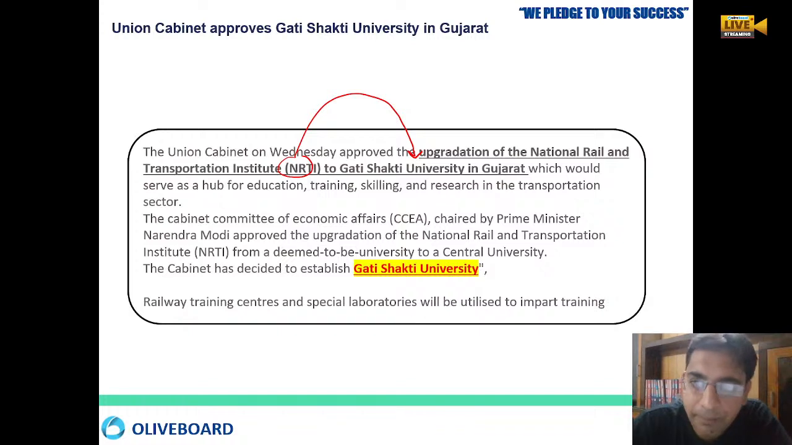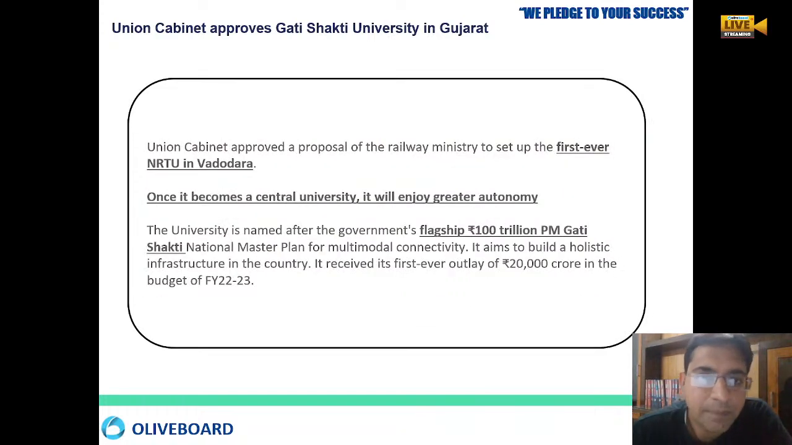That is why the Prime Minister chaired a high level meeting and said that we want to upgrade this university. The National Rail and Transportation Institute is going to be the central university, and that university will be known as Gati Shakti University. Okay, so there will be railway training centers and special laboratories. They will be providing training to all these people.